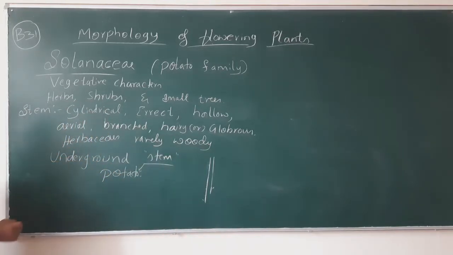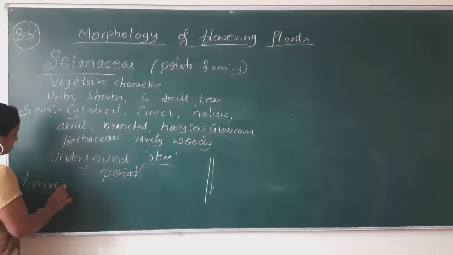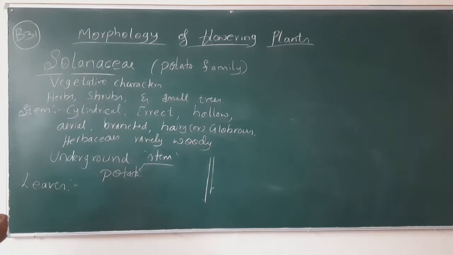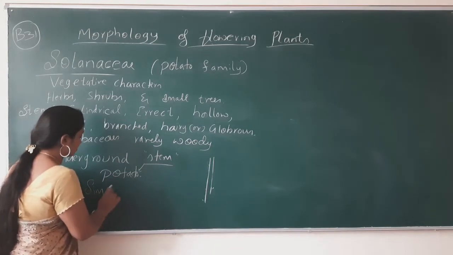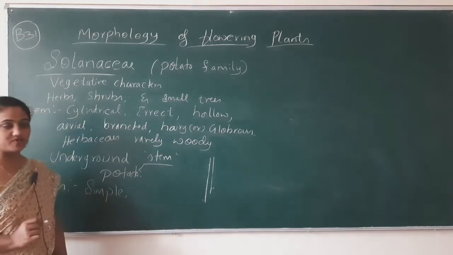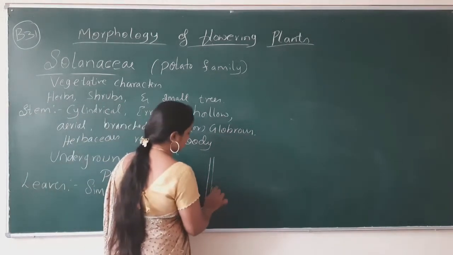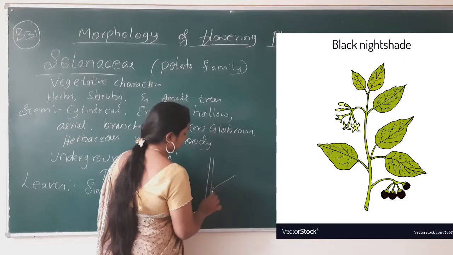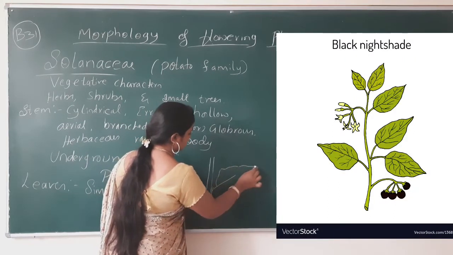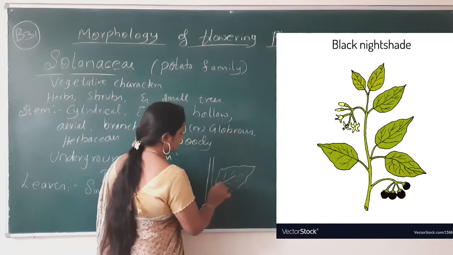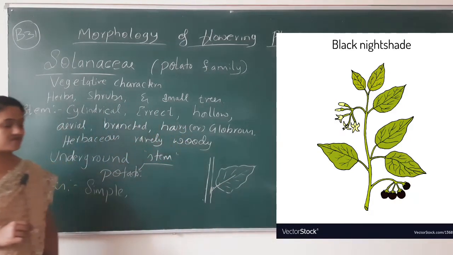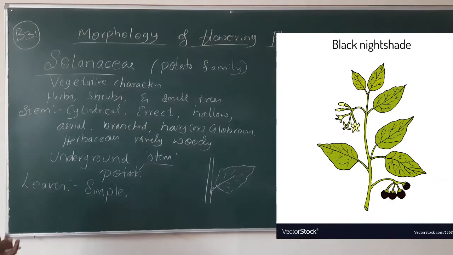Now, next is leaves. Leaves are simple. This type of leaves, they have simple.